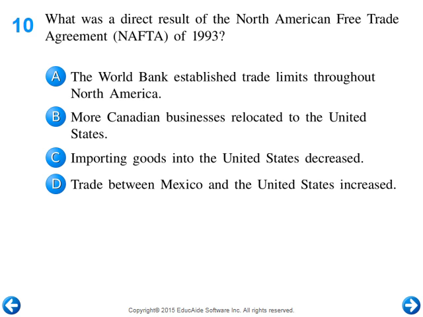Okay, so let's see here. The big thing with this one, with NAFTA, it's been a major increase in trade between Mexico and the U.S.